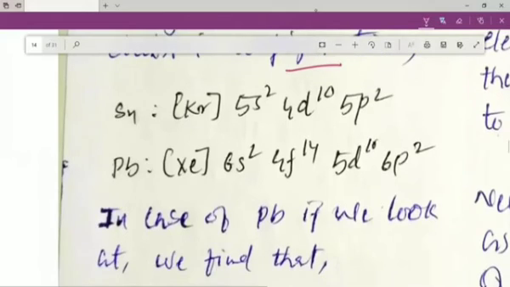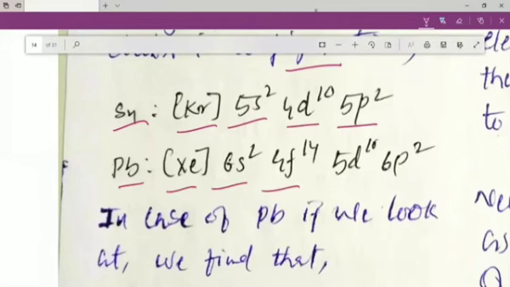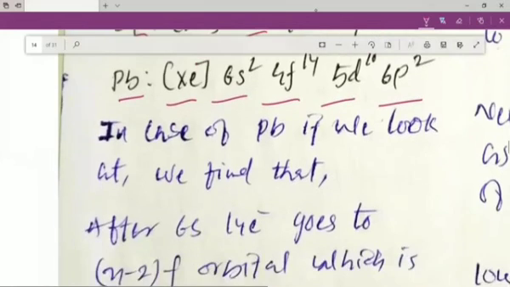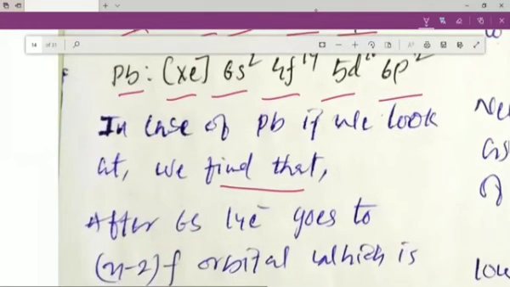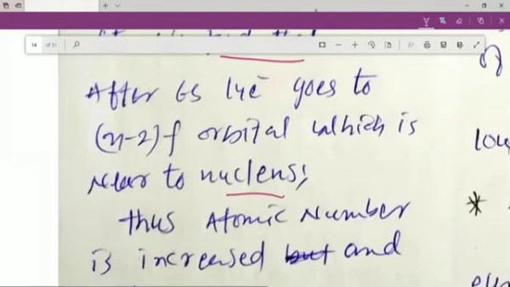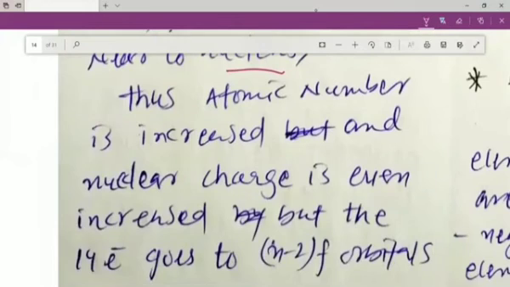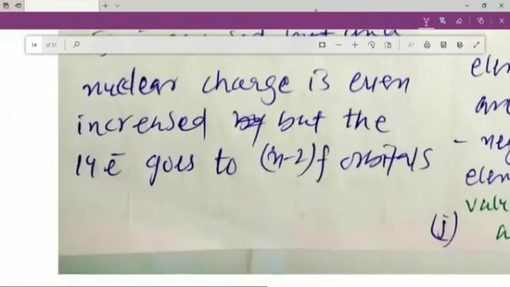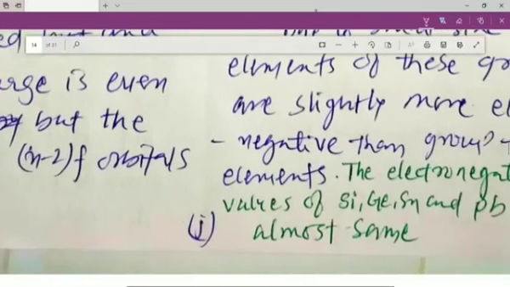You can see the electronic configuration for tin is krypton 5s2 4d10 5p2, but for lead it is xenon 6s2 4f14 5d10 6p2. In the case of lead, we find that after 6s, 14 electrons go to the n-2 f orbital, which is near to the nucleus. Thus, atomic number is increased and the nuclear charge is increased.